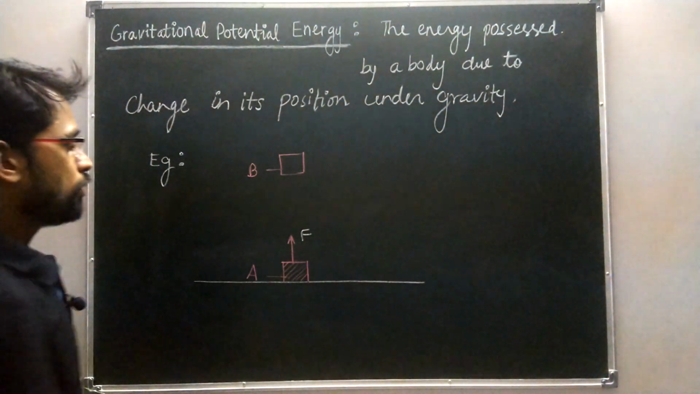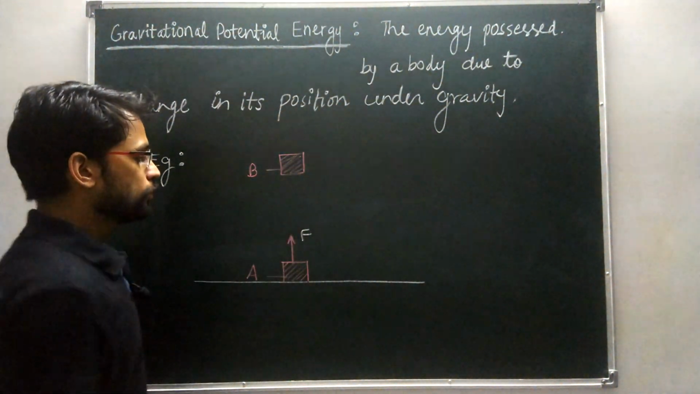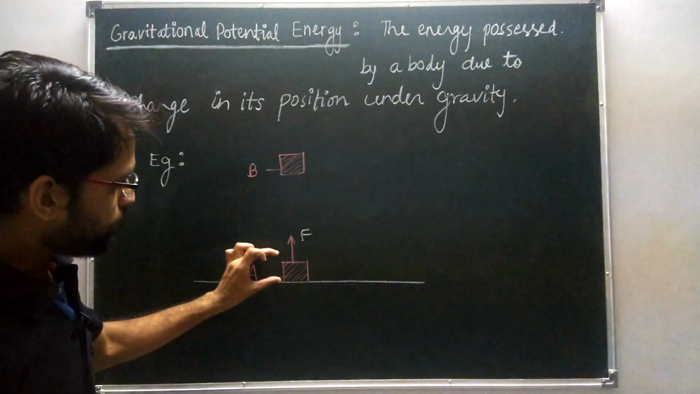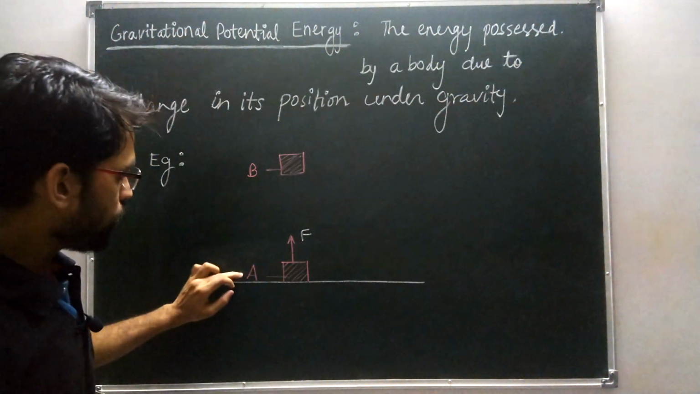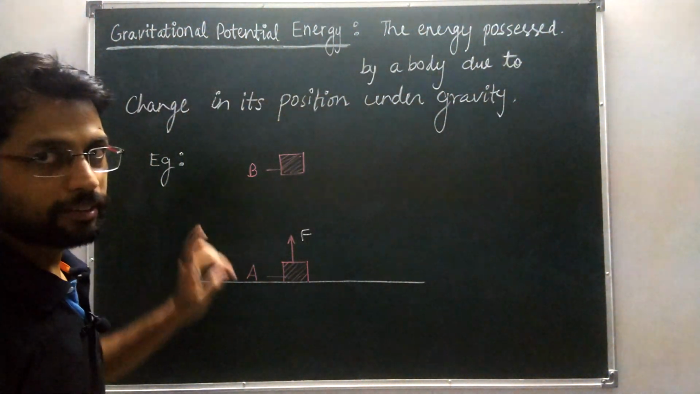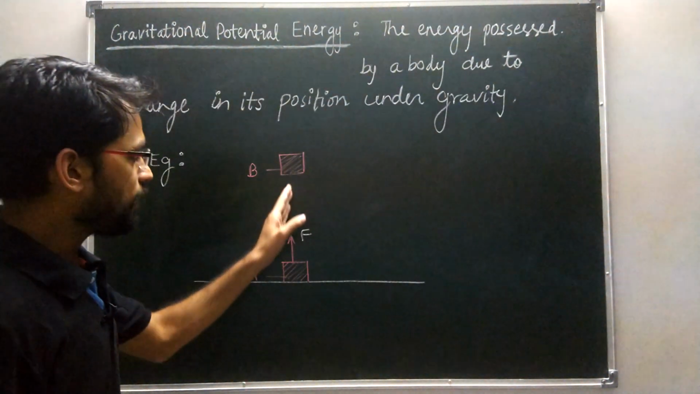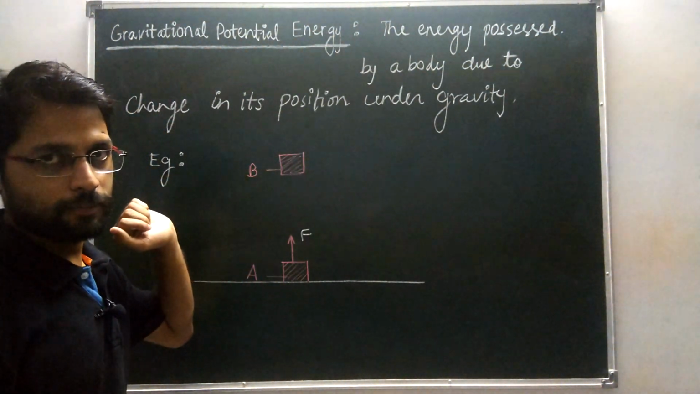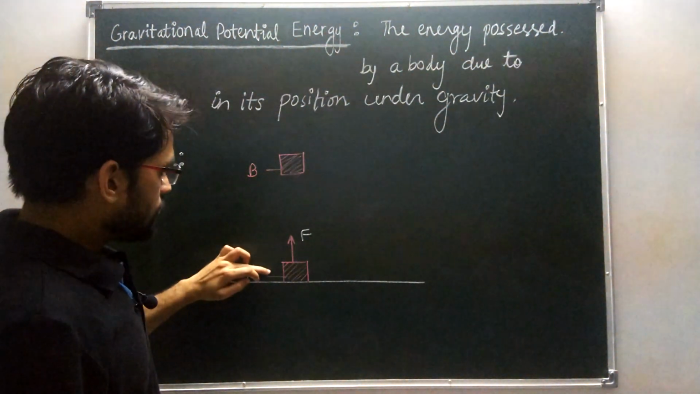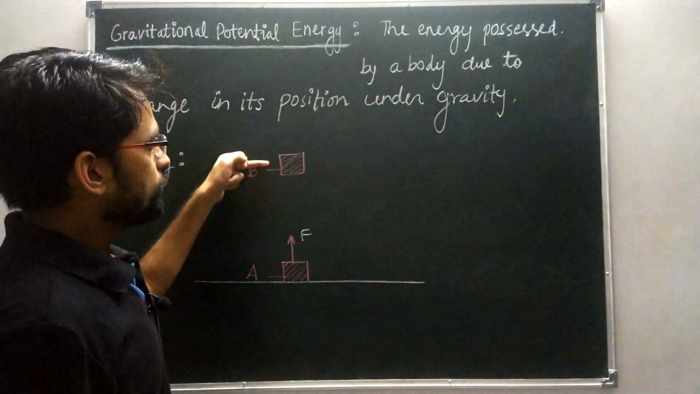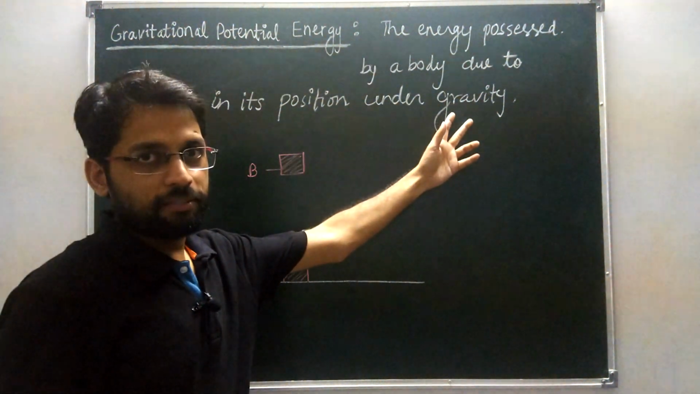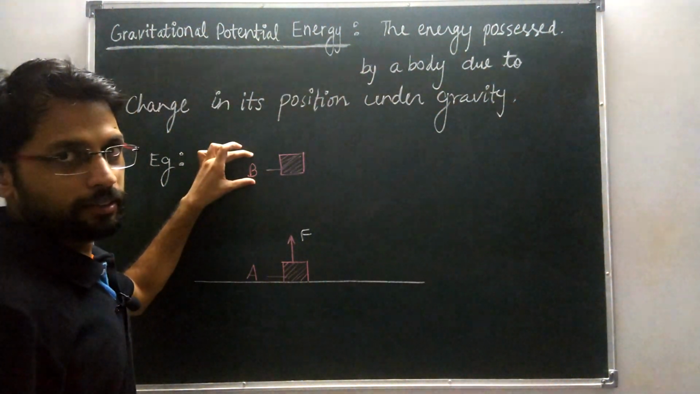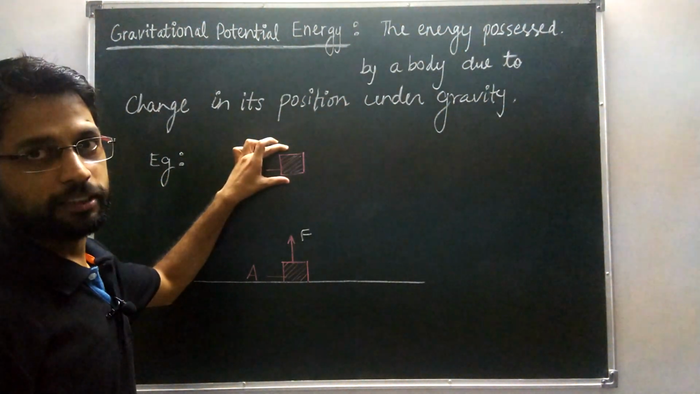Okay, so the body changes its position from A to B under gravity. Okay, because there is a gravitational force acting on the body during the shifting. Okay, so this change in position takes place under gravity. It means the body at point B has gravitational potential energy.